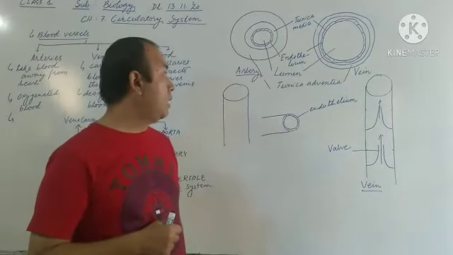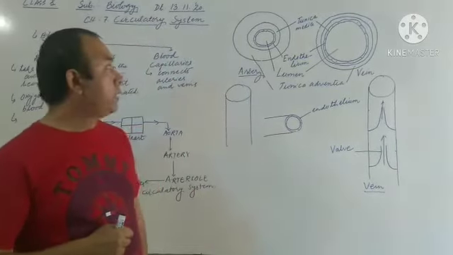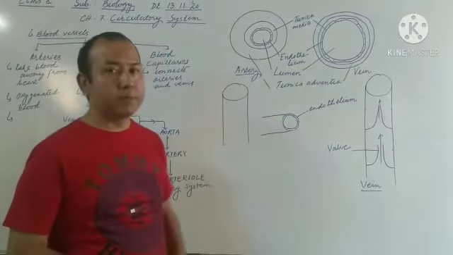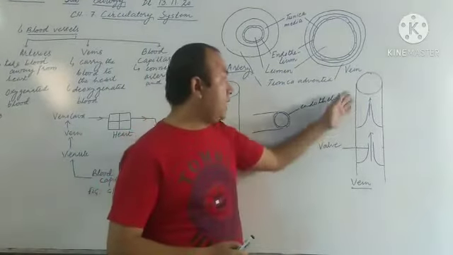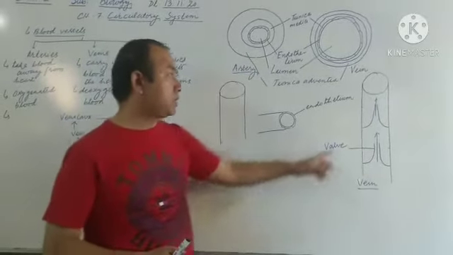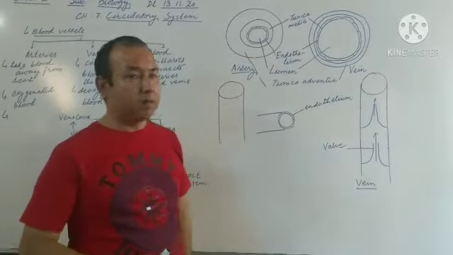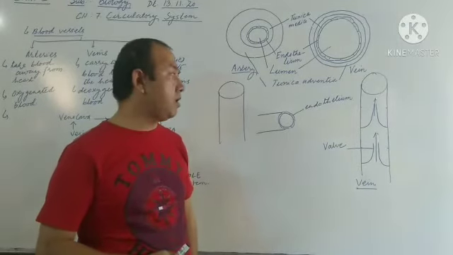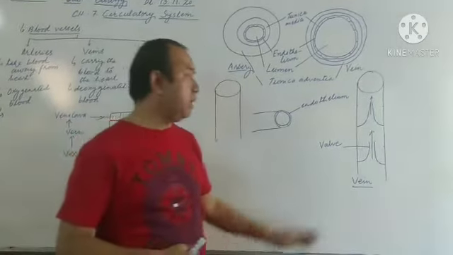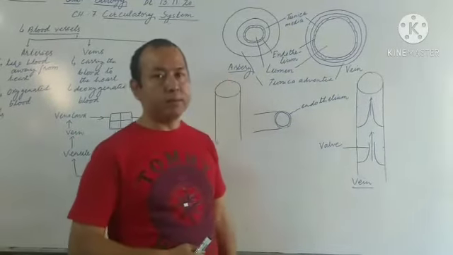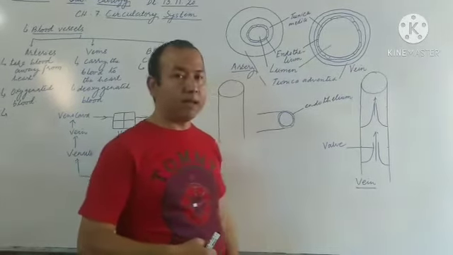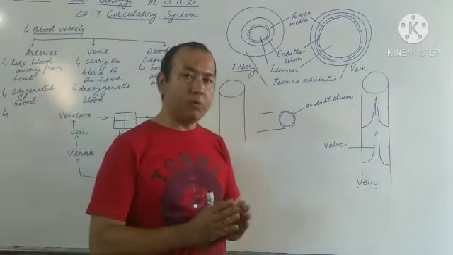Okay, then after that, we can also compare these blood vessels in terms of the presence and absence of valves. Now, throughout the length of the veins, what we see is the leaf-like structures present along the blood vessels, which are usually called valves. These valves are responsible for maintaining unidirectional flow of blood, that is, the flow of blood in one direction, because these valves always open in one direction only.